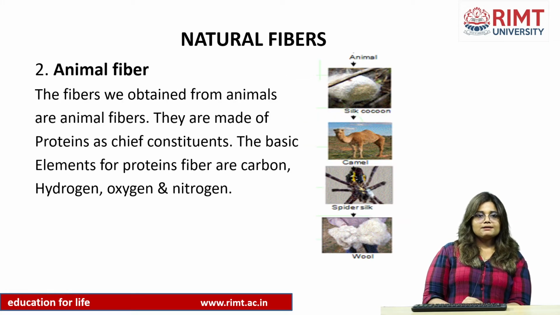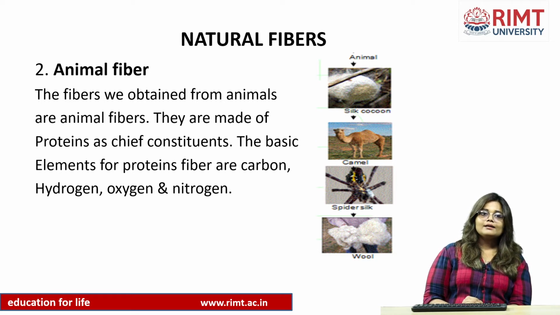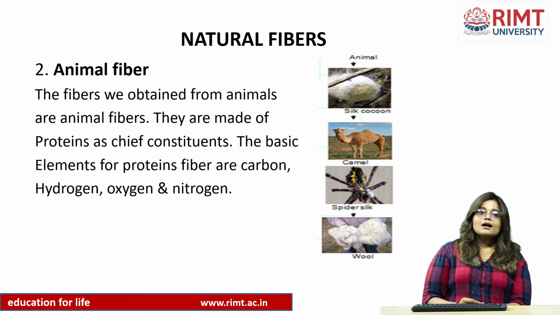Next is our animal fiber, which is again a natural fiber. The fibers we obtain from animals are animal fibers. They are made of proteins as a chief constituent. The basic elements for protein fiber are carbon, hydrogen, oxygen and nitrogen.